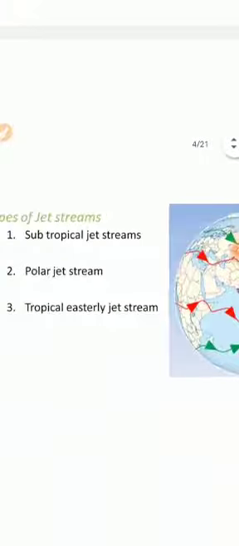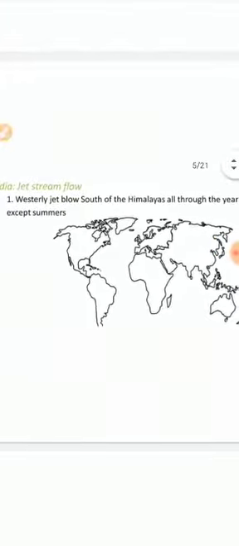Now students, we have already discussed the jet stream. Jet streams occur around 27 to 30 degrees north latitude, and we have three types: the subtropical jet stream, the polar jet stream, and the tropical easterly jet stream. Now we'll learn some more detail.